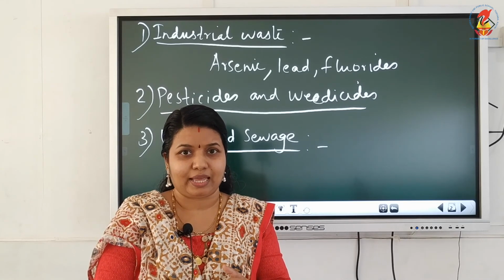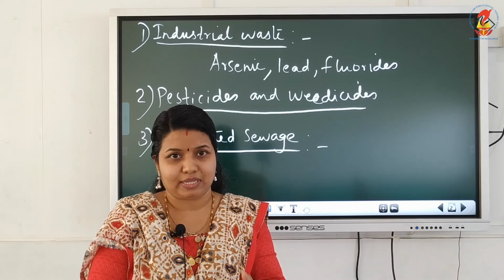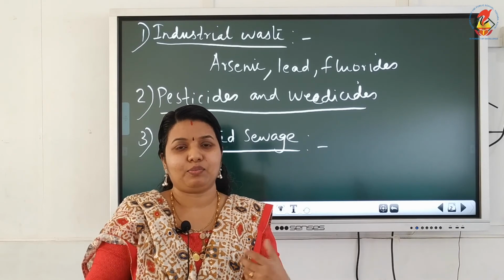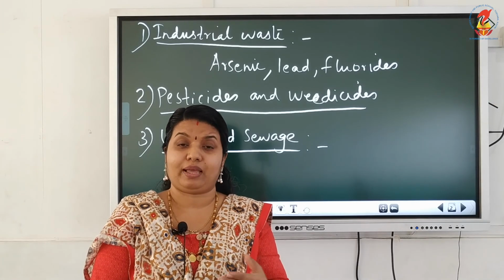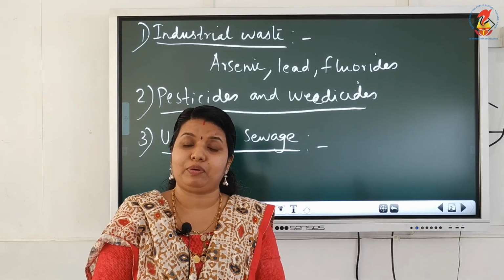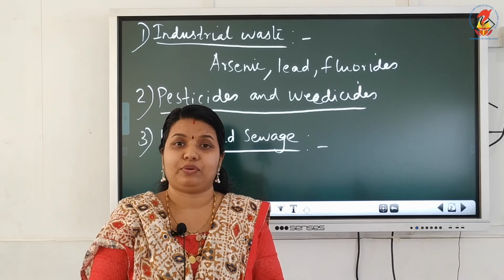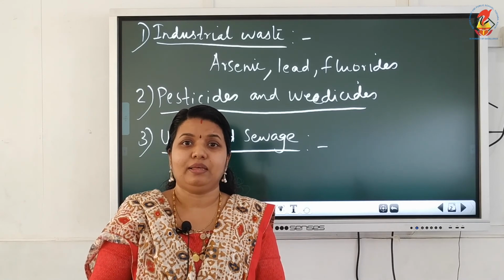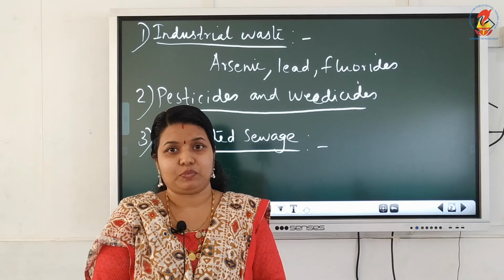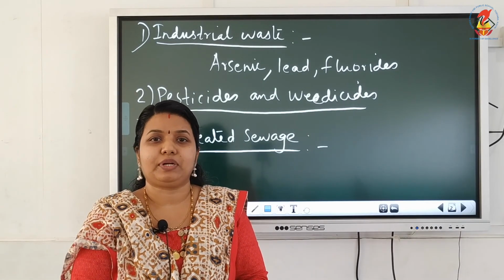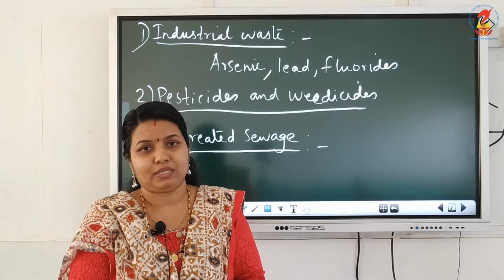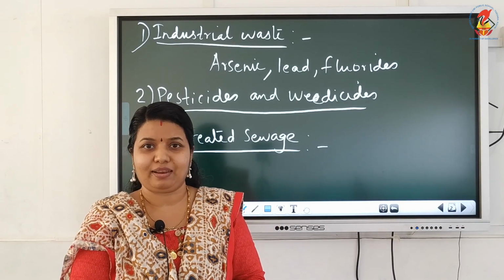When was Ganga Action Plan launched, what was its aim, etc. And how is the river getting polluted? Mainly due to industries. Other human activities are also there. People make use of this river water for their daily needs like bathing, washing vessels, etc. So human activities and industrialization have contributed a lot to the pollution of this river. So that case study you can read.